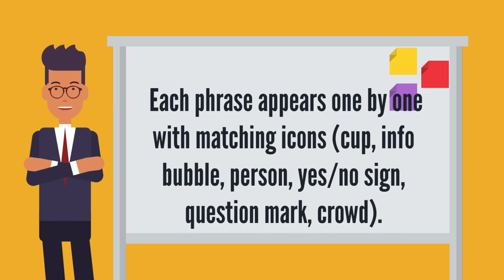Let's quickly review what we learned today. Ask for is to request something. Ask about is to get information. Ask someone to do something is to request an action. Ask if or whether is to ask a yes or no question. Ask a question is to say a question. Ask around is to ask many people. So next time you use ask, try to use the right one, and your English will sound much more fluent.